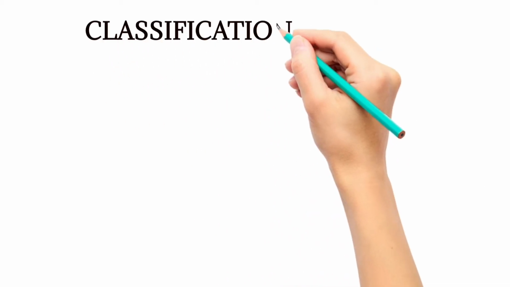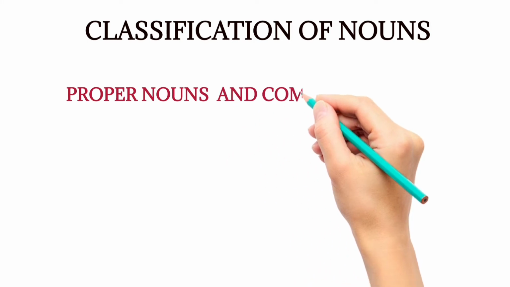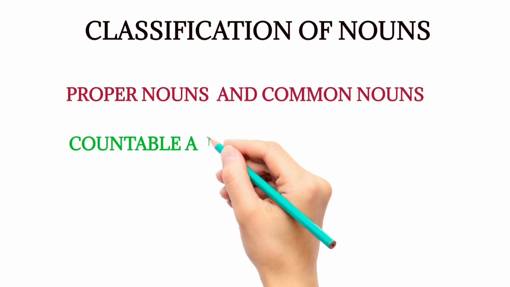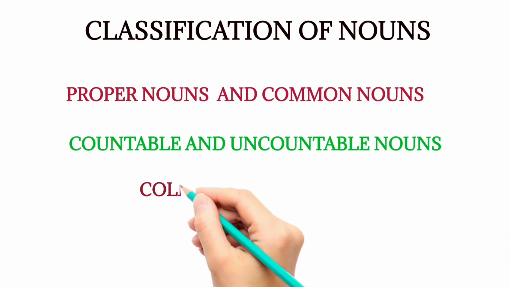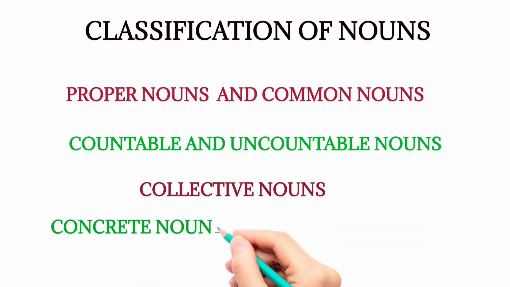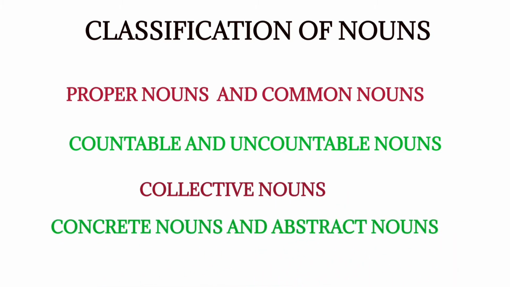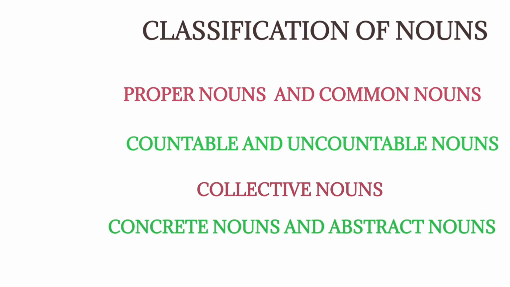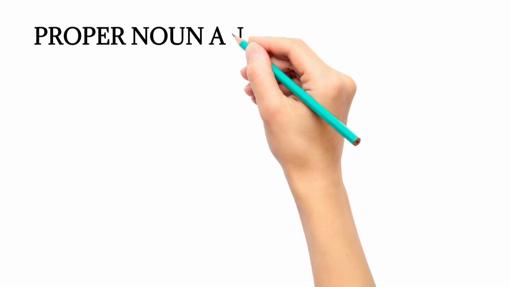Now let's look at the classification of nouns. Nouns are classified into 4 categories. They are proper nouns and common nouns, countable and uncountable nouns, collective nouns, concrete nouns, and abstract nouns. So, proper nouns and common nouns, and collective nouns, we look at these topics in this class.